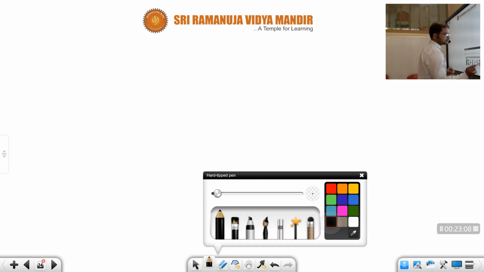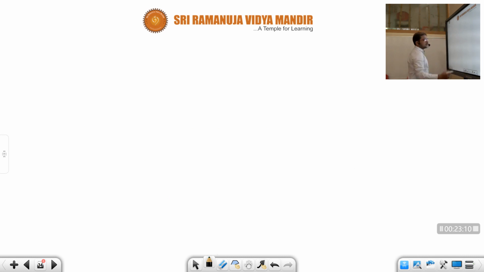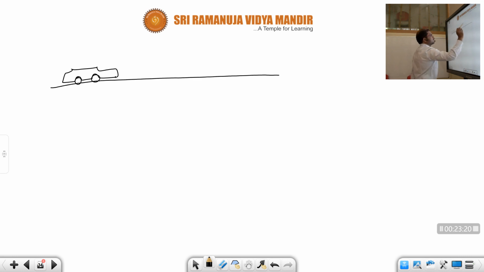Okay, children, see here, let us take an example once. Children, here and here it is the same car. See, let us take initial velocity 20 meter per second, children.